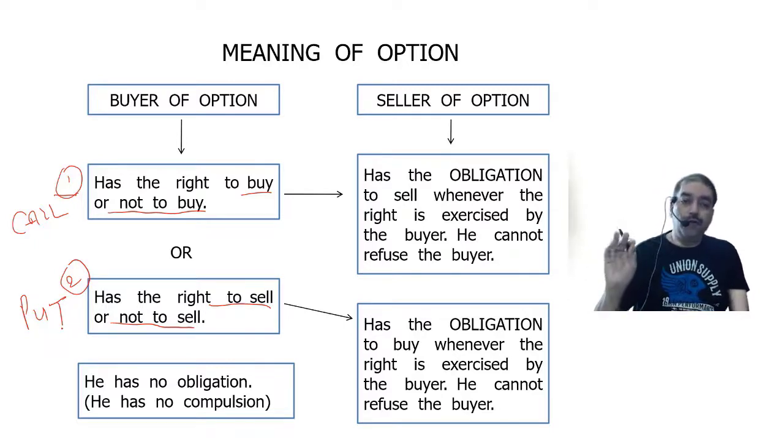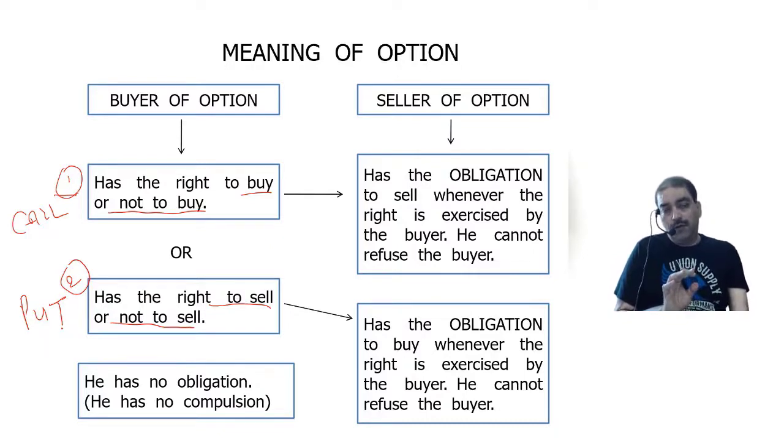I am doing it very slowly. Option means the right to do or not to do something. What is that to do or not to do? Either to buy or not to buy, or to sell or not to sell. If it is buy or not to buy, it is called a call option. If it is sell or not to sell, it is called a put option. Clear? So let us move to the next one.